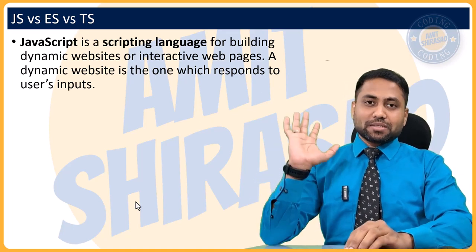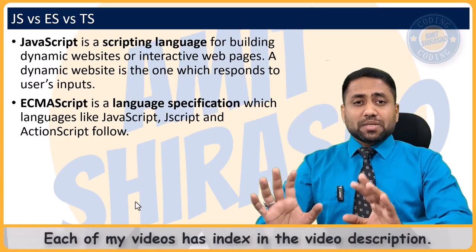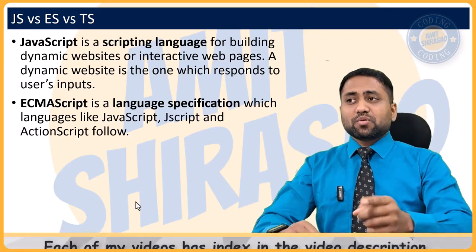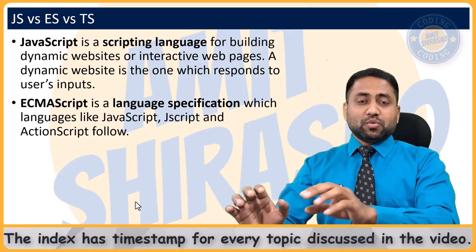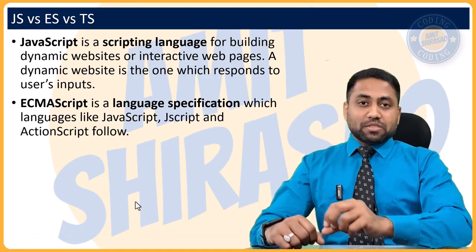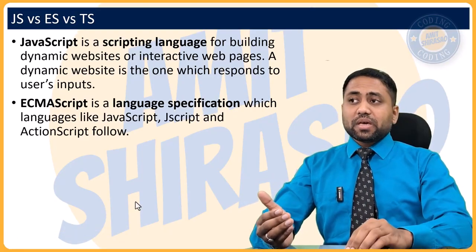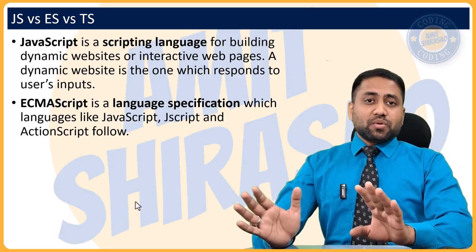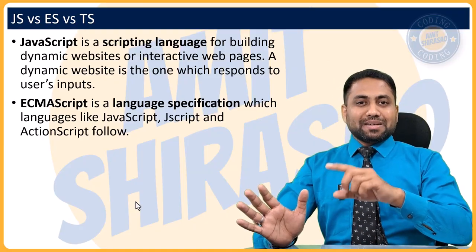So that is JavaScript. What is ECMAScript? ECMAScript is just a language specification. What it means is, it is not a real language. There is no language like ECMAScript. You cannot write code in ECMAScript, because this language doesn't exist. It is just a specification. And this specification is not just followed by JavaScript, it's also followed by JScript, which is Microsoft's version of JavaScript, and ActionScript.